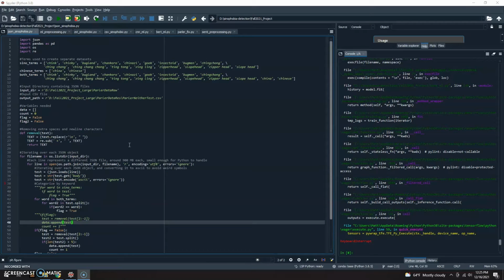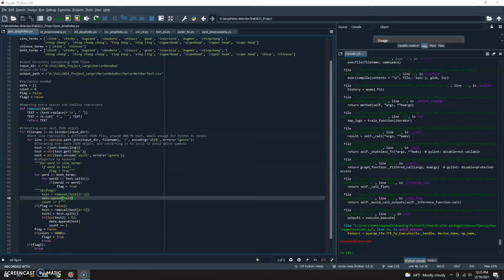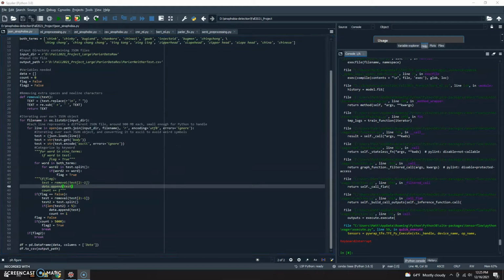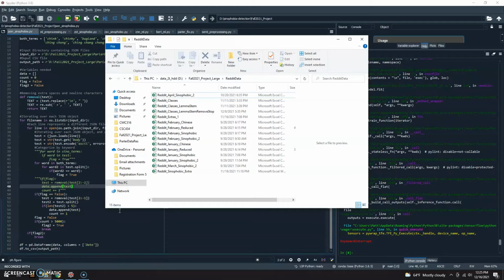As mentioned earlier, we are using multi-class classification, and after the categorization is done, we output the result into a CSV file, and here you can see we have different files for January, March, different months of the pandemic that we used. For this project, we only considered months between January and April of 2020 because these are the months that were the most discriminatory, as the pandemic was at its peak.